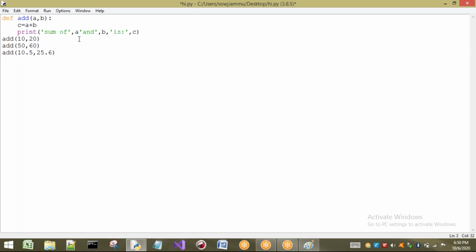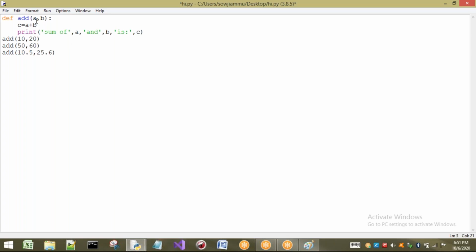Now see, if I execute this, what happens? First, add of 10 comma 20 is called. So 10 will be passed to A, 20 will be passed to B, and internally what happens? C equal to A plus B. That means 10 and 20 are added, and the output is printed as: sum of 10 and 20 is 30. In the same way, next time, add of 50 comma 60. So these arguments have been passed to these parameters. These are called parameters. The 50 is stored in A, and 60 is stored in B. Now it will execute, and 110 is going to be printed.